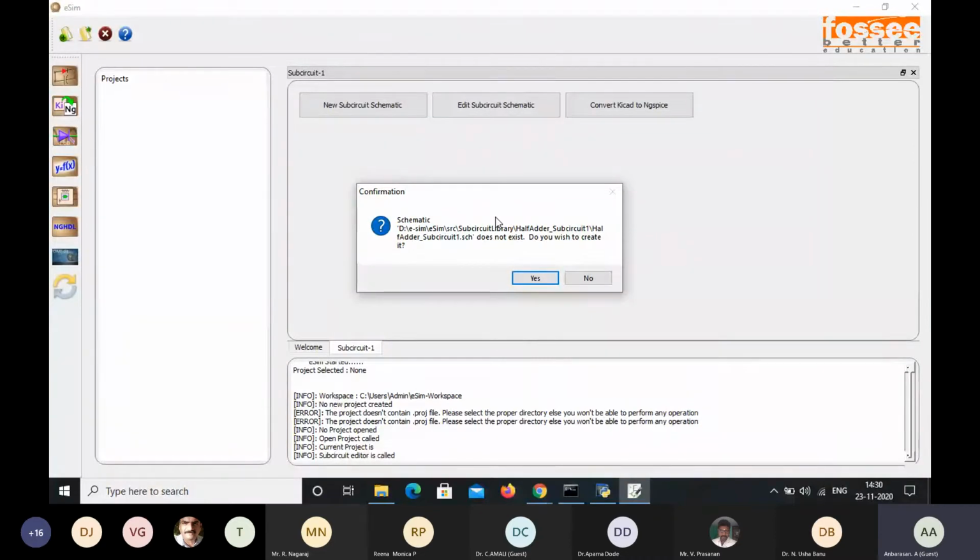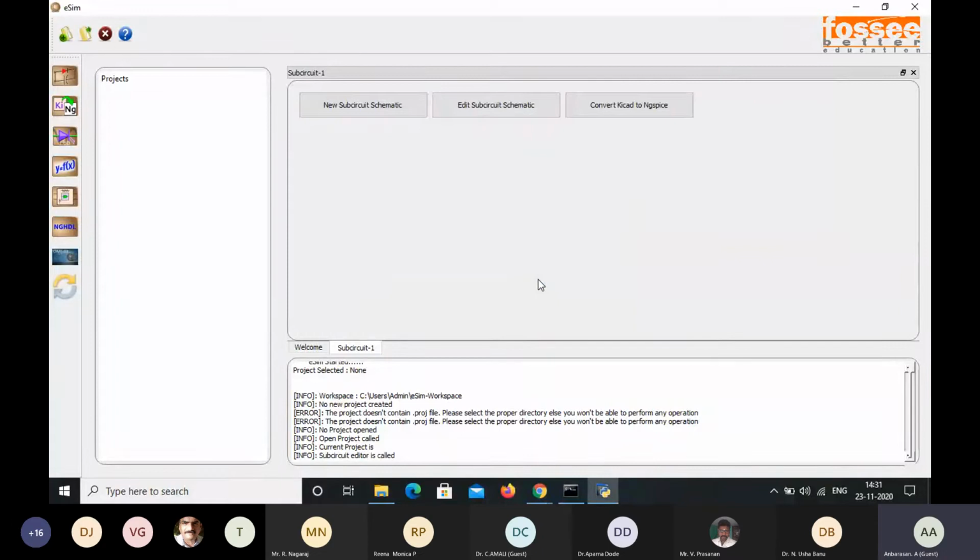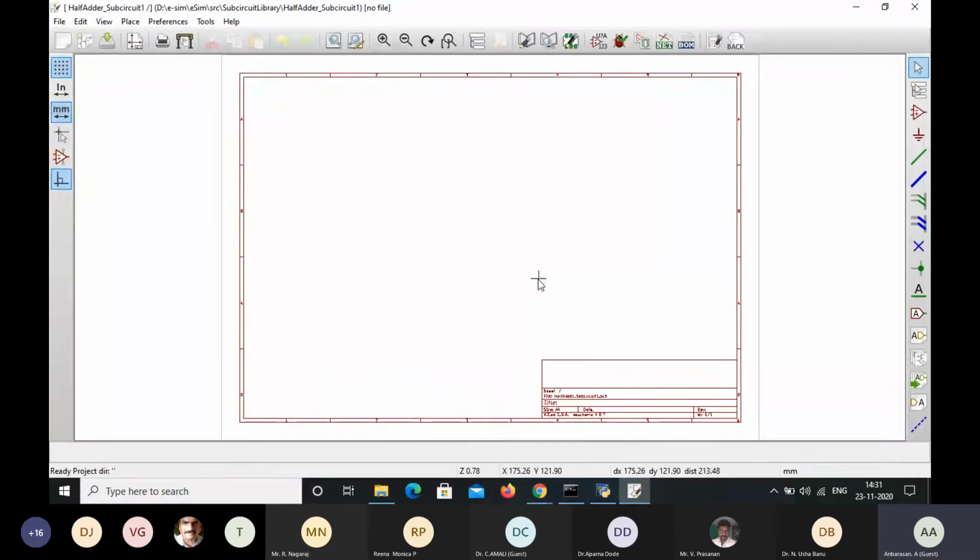Yes, if you are going to design the sub-circuit, here we are going to start with the sub-circuit. So for this new sub-circuit schematic, this confirmation will be there. Here it shows the location in D column eSIM sub-circuit library, half adder underscore sub-circuit 1 does not exist. If it exists, it will ask you to replace or to continue. So if it does not exist, it asks whether you wish to create it. Yes. So next step, I wish to create it.